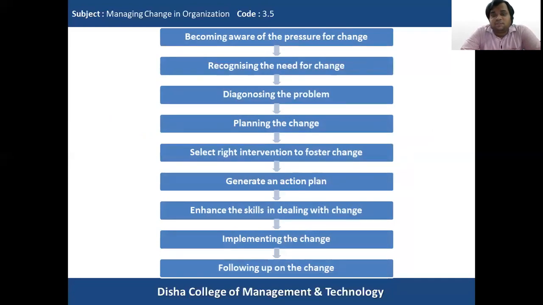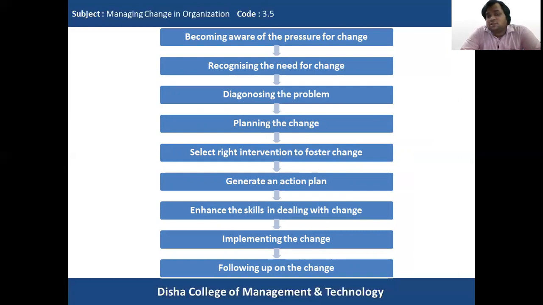Then comes recognizing the need for change. After becoming aware of the pressures for change, it is important for the organization to recognize the need for change. So the organization will try to understand why the change is required for them and why they should initiate a change program in their organization.